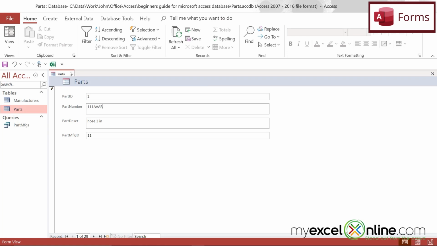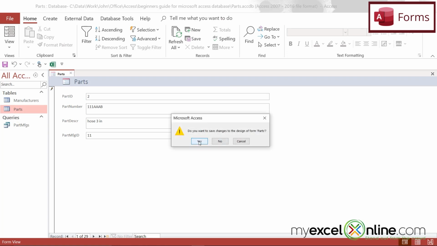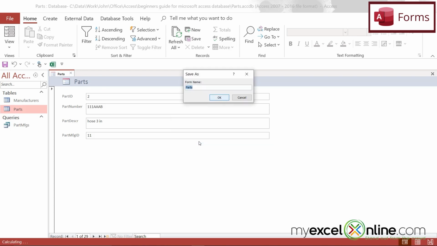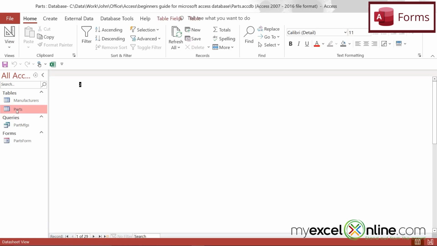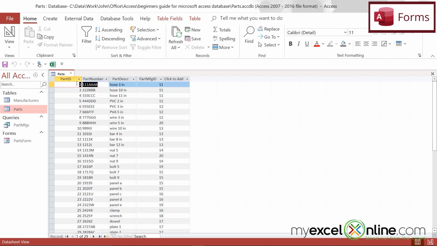And then I'm going to close my parts form, and I'll be asked if I want to save it. Say yes, and I'm going to call this parts form and say OK. So now if I close this and I double click on parts, you will see right here that this record was changed to have a B at the end of it. So for now, I just want you to understand that a form allows you to edit or change data inside of a table. You can also add new records and delete records in there as well.